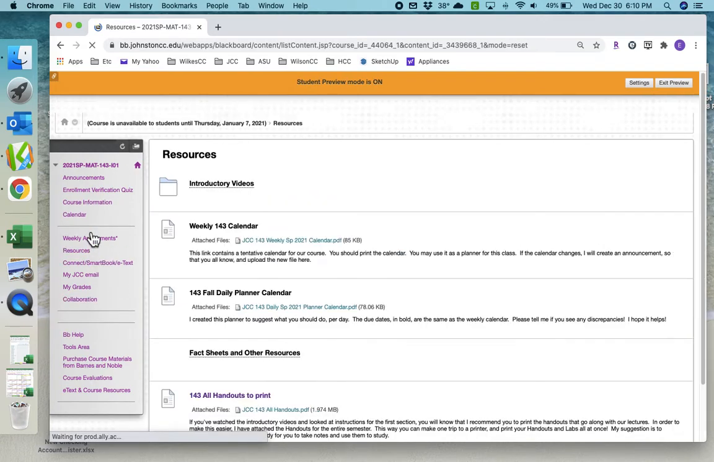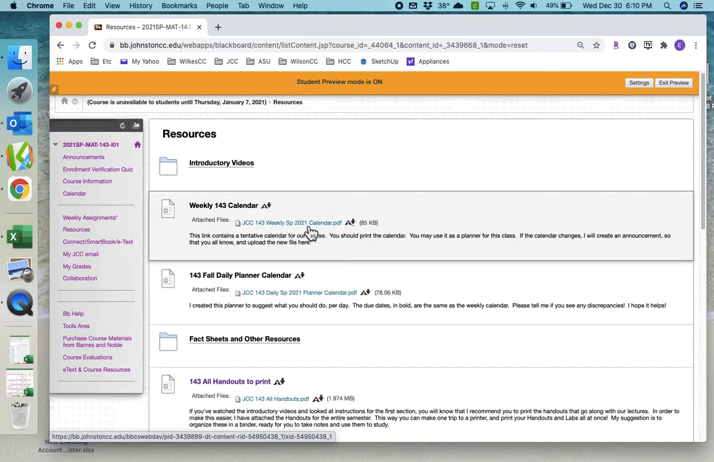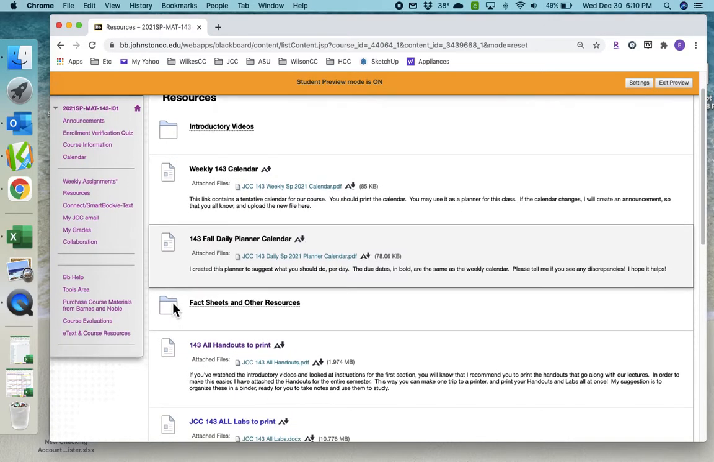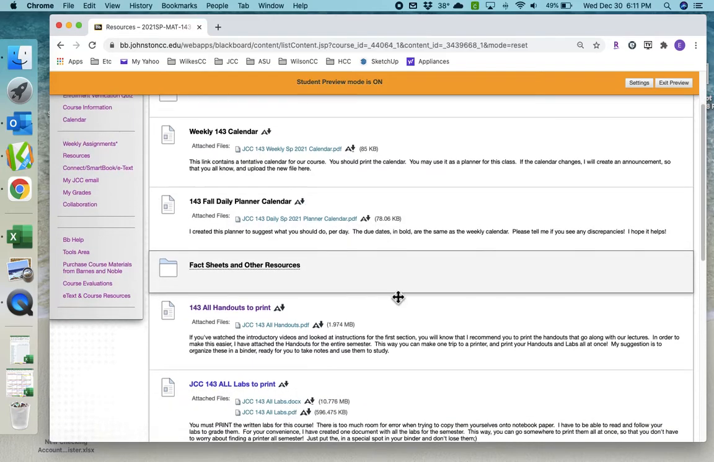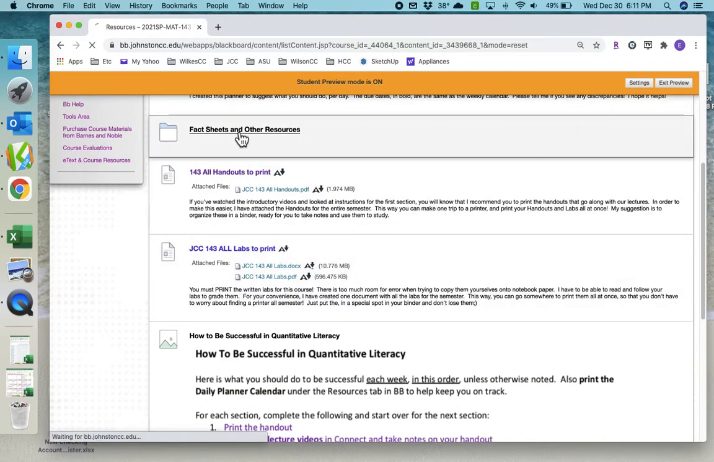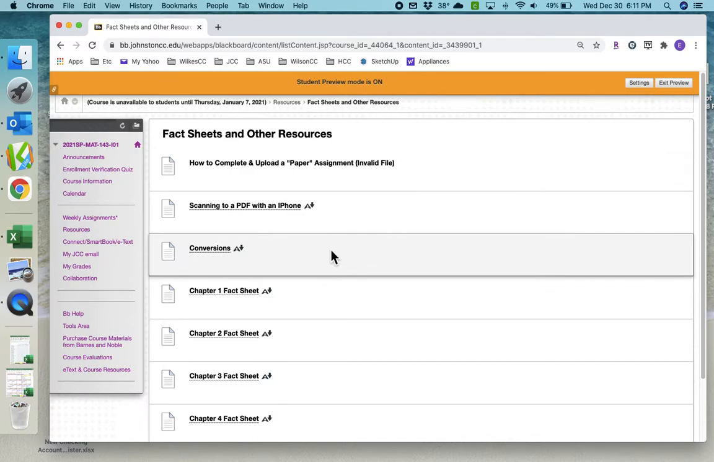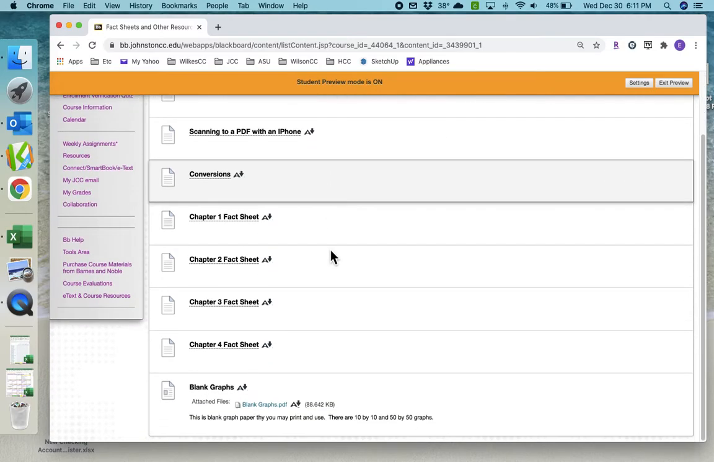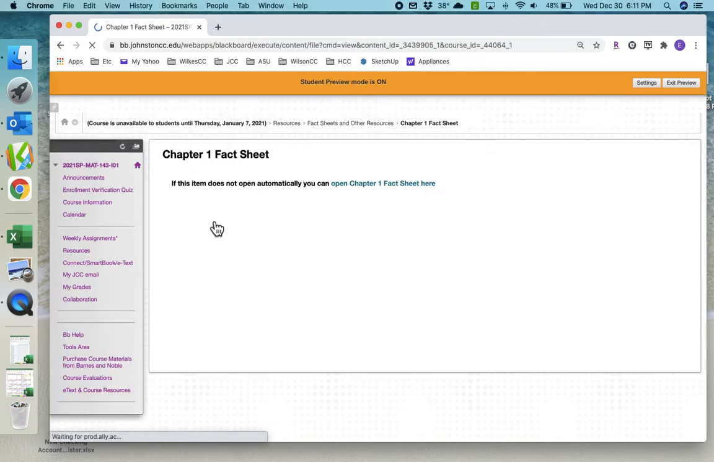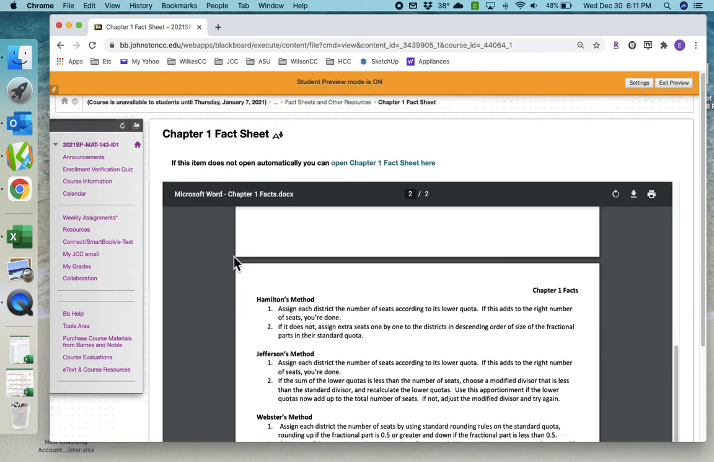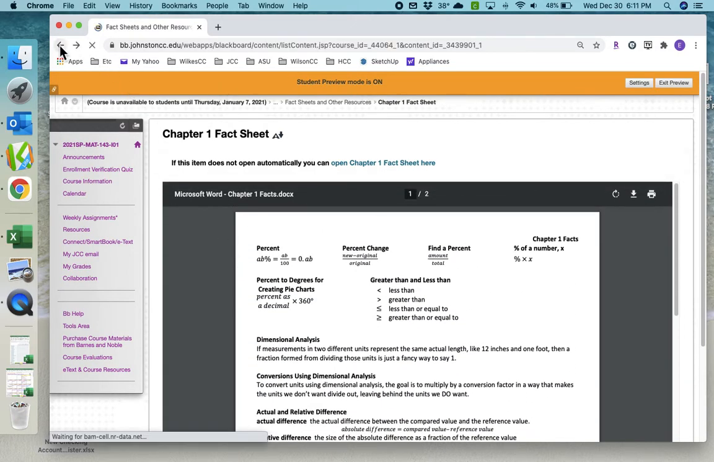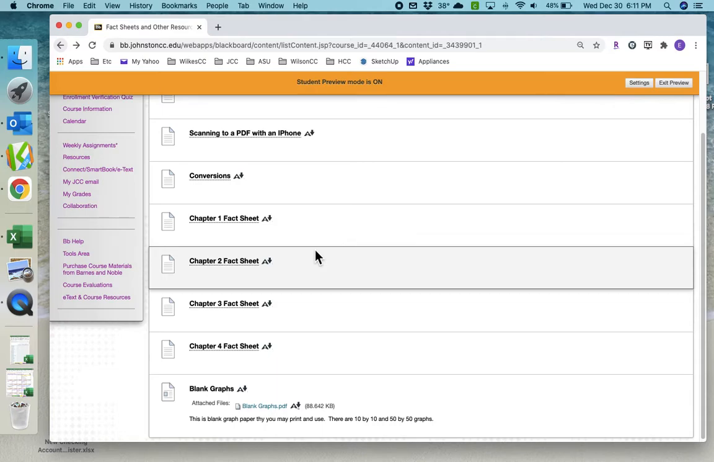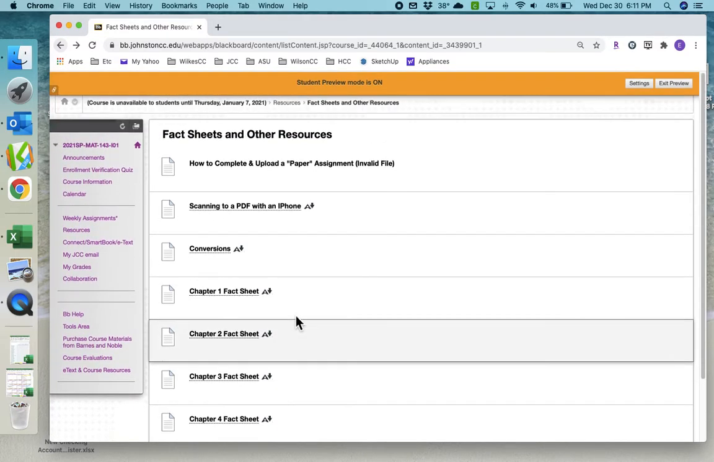Okay, so back in our resources, here's the calendar again. Well, this is a weekly calendar. And then we have the daily calendar, which is the same as the one over here. Fact sheets. At the end of each unit, I make a fact sheet to go along with that unit, and it basically contains everything you need to know for that unit, everything you need for the test, okay? And you can use those fact sheets on your test. Blank graphs if you ever need them.